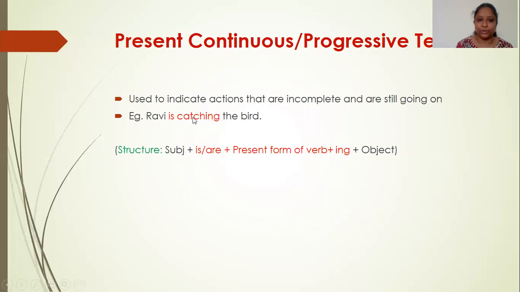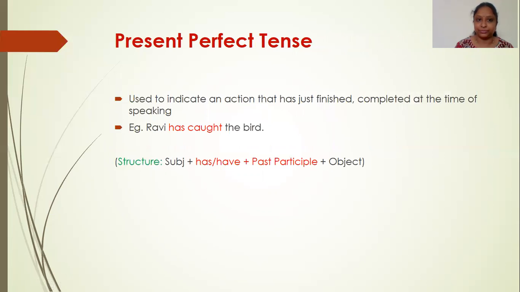So the structure of the verb is is or are plus present form of the verb plus ing. In all continuous tenses, we have the ing form. So if the subject is singular, we use is. If the subject is plural, we use are. And then the present form of the verb, that is catch and ing. So subject and object or complement, they remain the same for all the tenses.